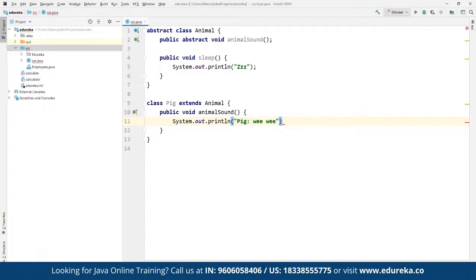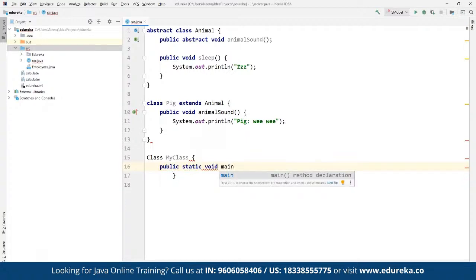So here we can define a simple pig sound that we have inherited from the parent class. And then we can define any other class. For example, let's say we define a class called MyClass. Under MyClass, we define public static void main, the same main method, using String args. And then we are going to create the components here.